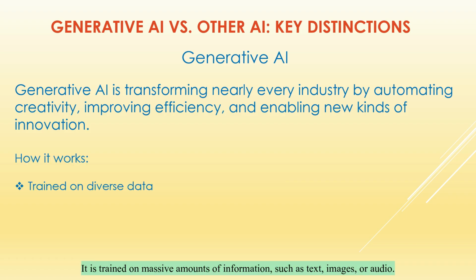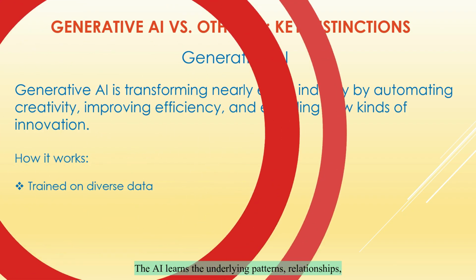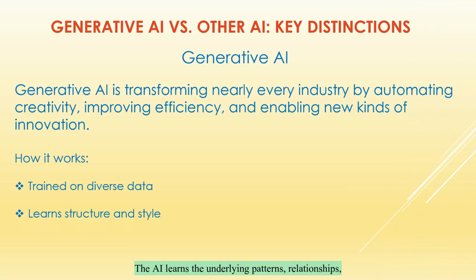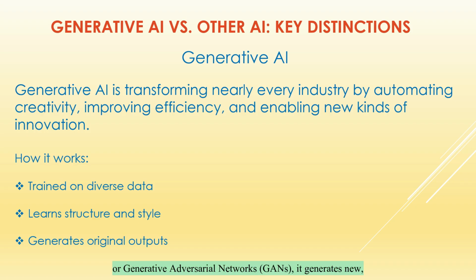It is trained on massive amounts of information, such as text, images, or audio. The AI learns the underlying patterns, relationships, and styles present in its training data. Using models like large language models, LLMs, or generative adversarial networks, GANs, it generates new, unique outputs in forms like text, images, or music, which are similar to but not copied from the training data.